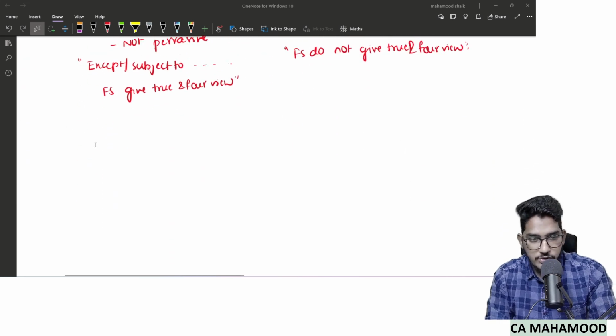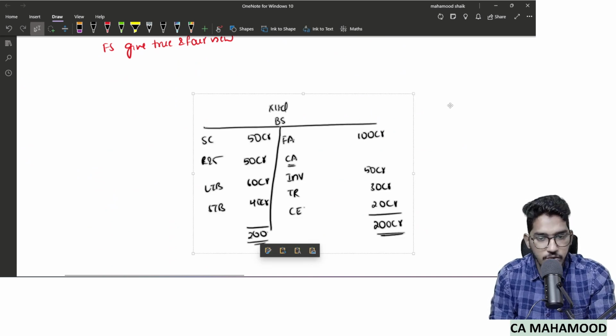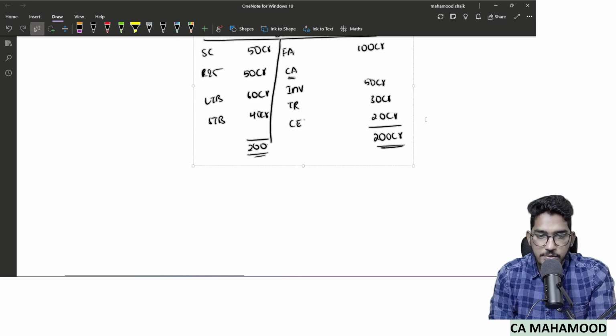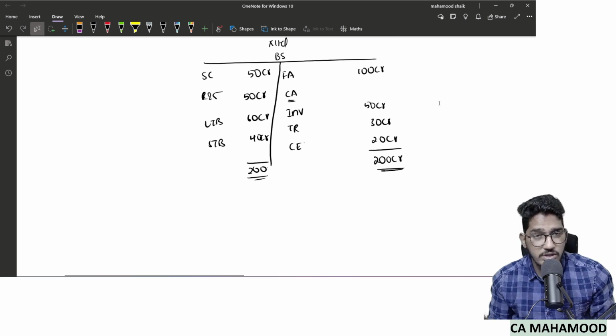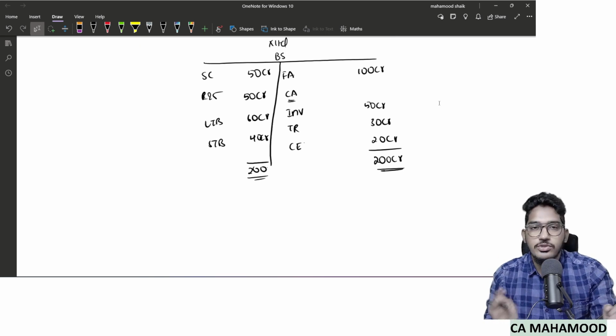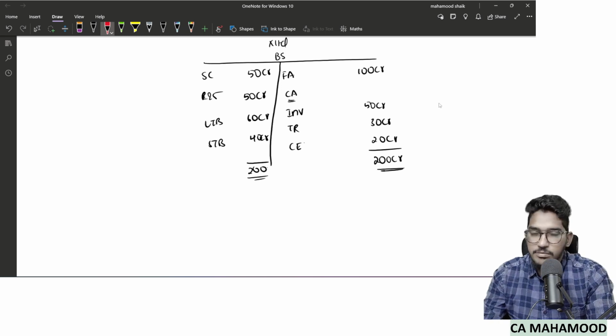Now let us continue with the next scenario. Once again, I'm going to make use of the same example that I have taken. One example only, and we'll try to cover different scenarios which could be possible out of it. So once again, I have copy pasted here the table, the example I took previously. I'm so lazy, I can't write it again and again. So now assume this is the company for which you are conducting an audit.